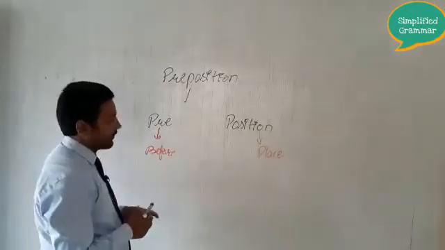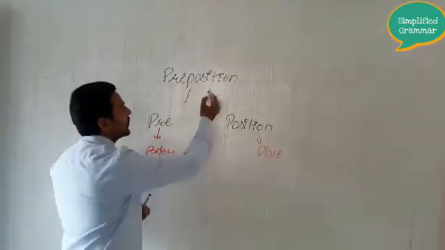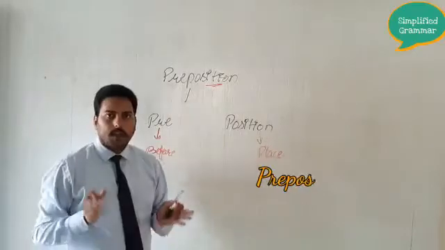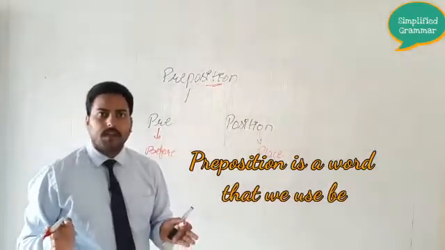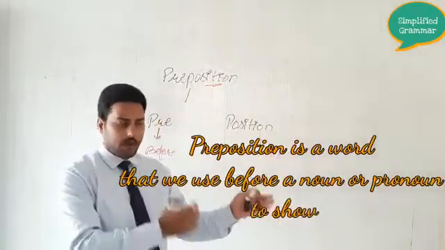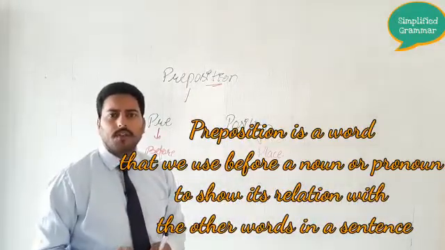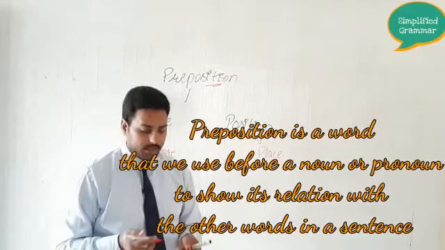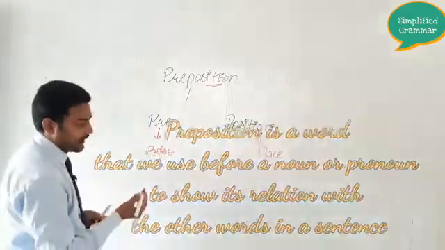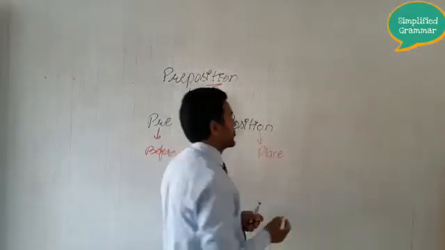So here let me define this word preposition again. Preposition is a word that we use before a noun or pronoun to show its relation with the other words in the sentence. So let us see how, with the help of one example, we will understand.